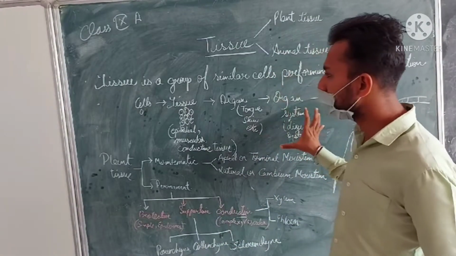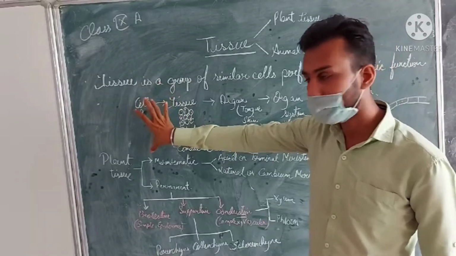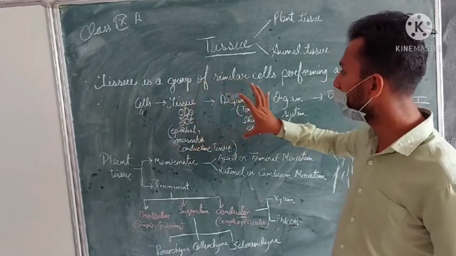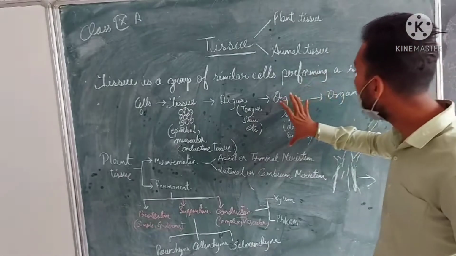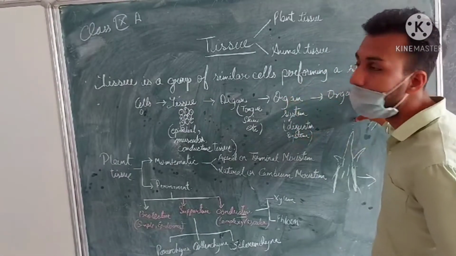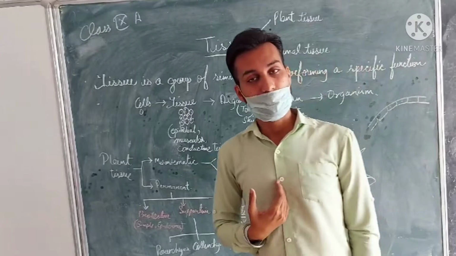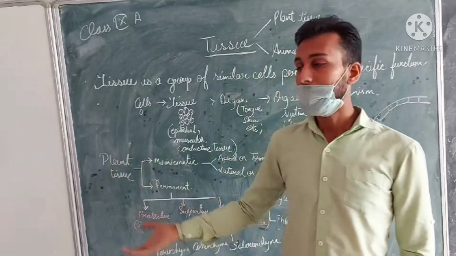And so the combination of cells forms the tissue, the combination of tissues forms the organ, and these organs form the organ system, and then the organ systems finally form the organism, just like the human being, the animals, as well as the plants.